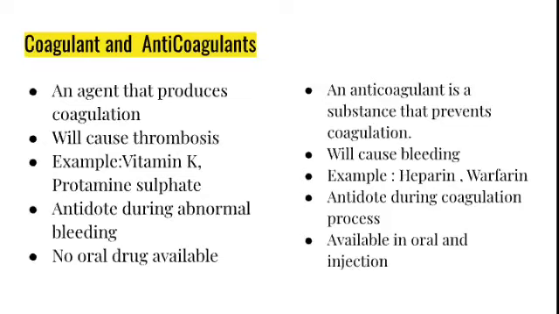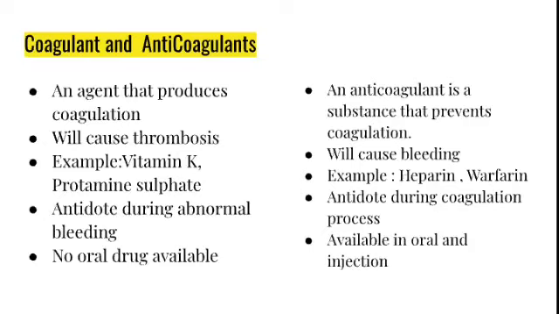What is the difference between coagulant and anticoagulant? From the name itself you can write that a coagulant is an agent that produces coagulation, whereas an anticoagulant is a substance that prevents coagulation. When you take coagulants, remember that they can cause thrombosis, so you have to be careful, whereas anticoagulants will cause bleeding. The examples of coagulants are vitamin K and protamine sulfate, whereas the examples of anticoagulants are heparin and warfarin.